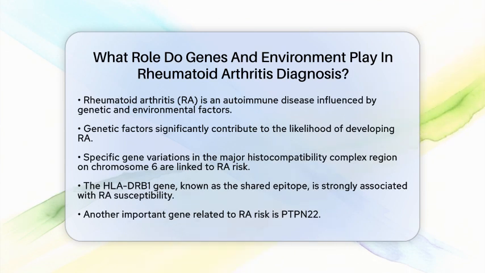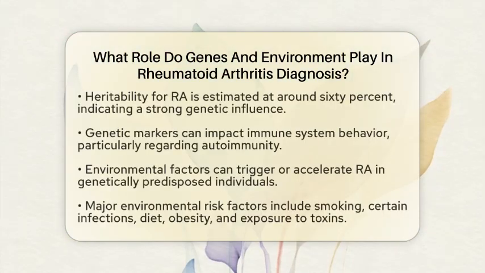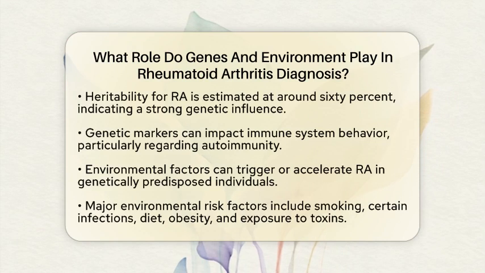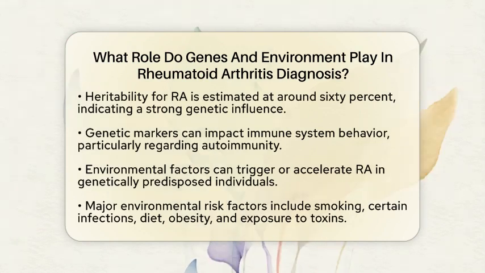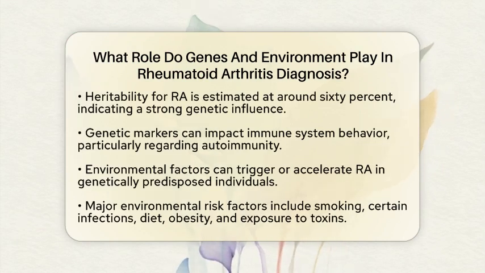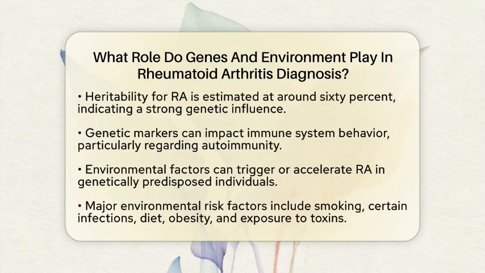Specific gene variations, particularly those in the major histocompatibility complex region on chromosome 6, are closely linked to increased risk. One key gene is HLA-DRB1, often referred to as the shared epitope, which has a strong association with RA susceptibility. Another important gene is PTPN22, which also contributes to this genetic risk. Research suggests that heritability for RA is around 60%, indicating a substantial genetic influence on the disease.